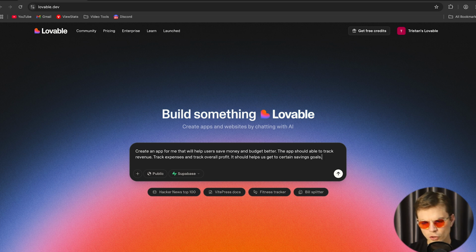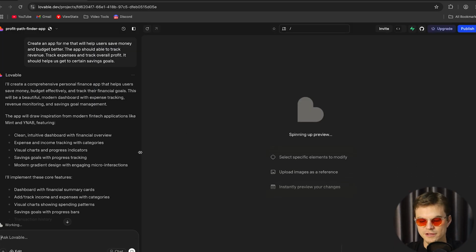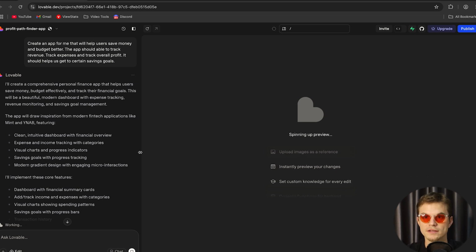So I didn't really give it too many specifications on how I want the app to look. In your mind, envision how you want it to look and then type it in via the prompt. But I gave it some prompts on what I want the app to look like, but it's going to come up with, in its own mind, you can say, how it's going to design it and certain features it's going to put in. Let's see how good it is. Normally takes a couple of minutes. Again, we'll just fast forward through so you don't have to wait through all the boring stuff.